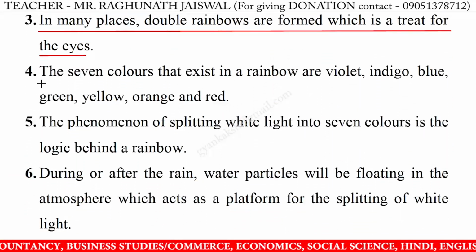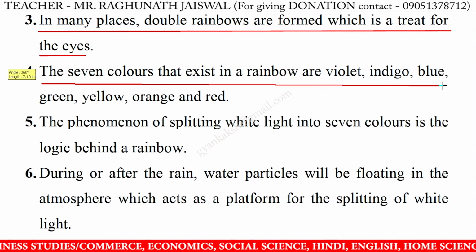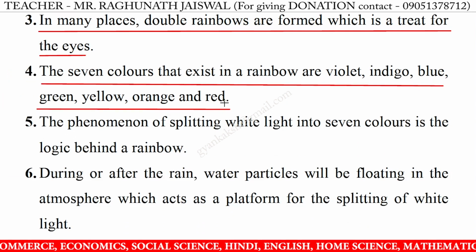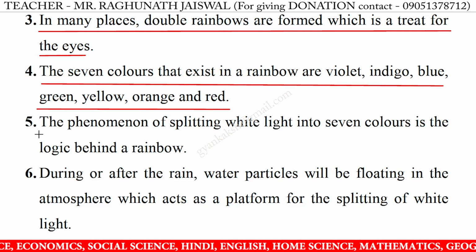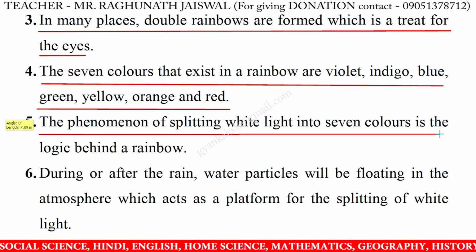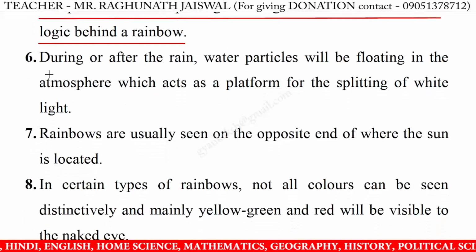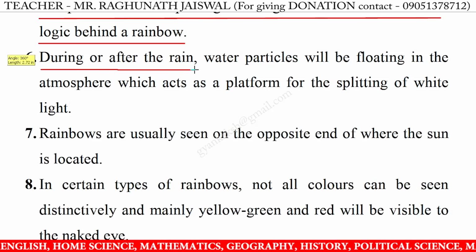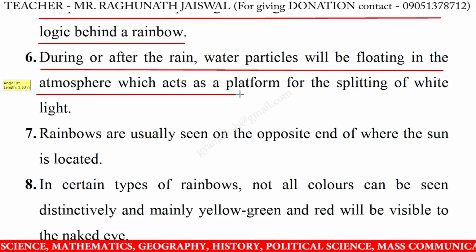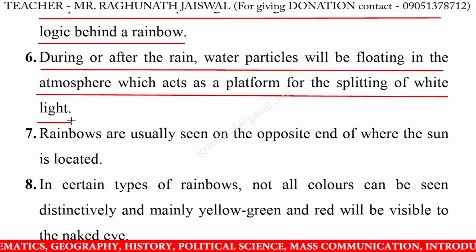4. The 7 colors that exist in a rainbow are violet, indigo, blue, green, yellow, orange, and red. 5. The phenomenon of splitting white light into 7 colors is the logic behind a rainbow. 6. During and after the rain, water particles will be floating in the atmosphere, which acts as a platform for the splitting of white light.